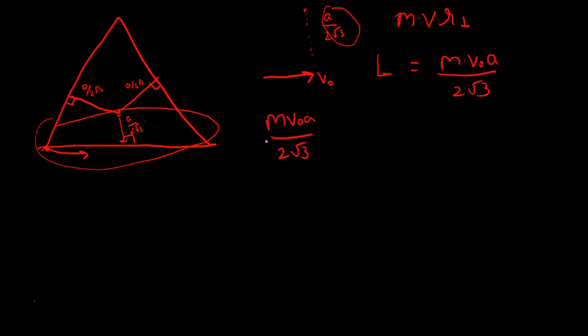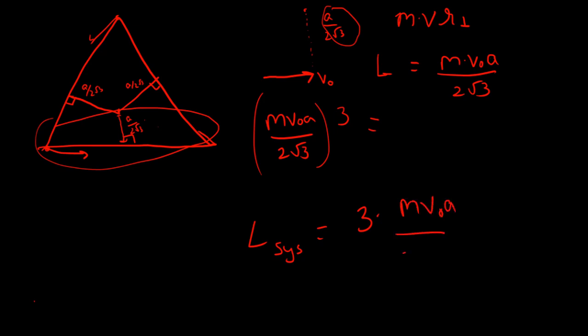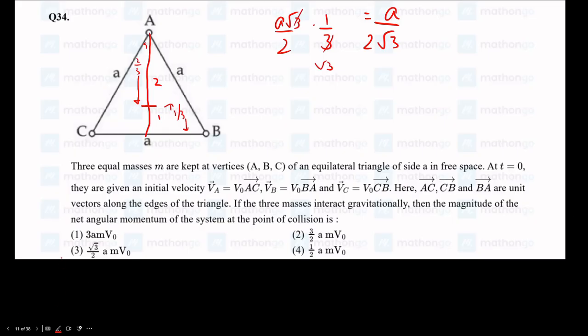However, we have three particles, one at each vertex, and all are traveling in a similar manner. So we can just multiply the angular momentum of one by 3 and we'll get the total. The angular momentum of the system is 3 into m v0 A by 2 root 3, which is root 3 by 2 m v0 A. Now let us go to the options. Option 3 is the correct answer.